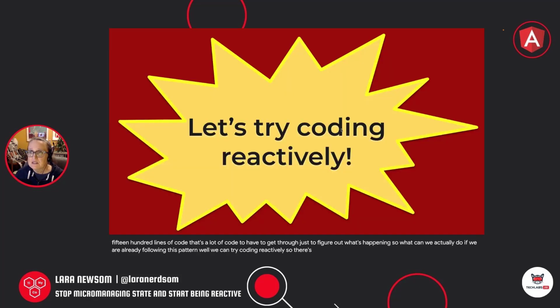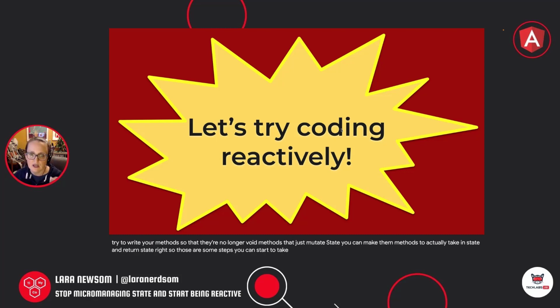I know it sounds simple, me saying, let's just try coding reactively. You can start to build in reactive principles and reduce the cognitive load in your components by doing things simply like eliminating unnecessary component properties, right? If I open a 1500 line component, the first thing I'm going to do is go hunting for dead code, because usually those components have a lot of dead code in them. So you can start reducing your properties. You can try to write your methods so that they're no longer void methods that just mutate state. You can make them methods that actually take in state and return state, right? So those are some steps you can start to take.